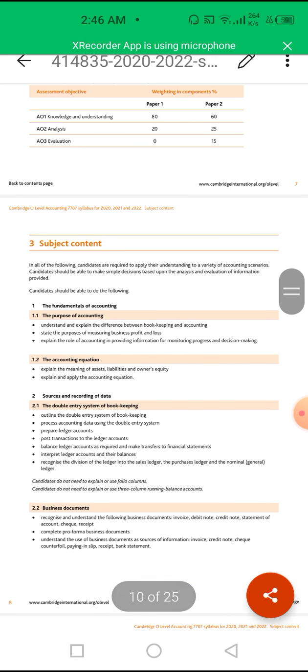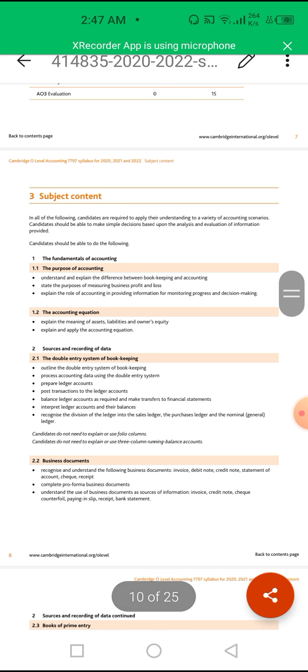If I move further into the detail and depth of the subject, there is the purpose of accounting, why we prepare the accounts, and why we have to go through these things. Then the accounting equation, which is asset is equal to liability plus capital. We will solve this equation in different ways. Then the double entry system, every debit has a credit. Over here we will learn what things are debited and what things are credited, because many times we will be confused in these things.